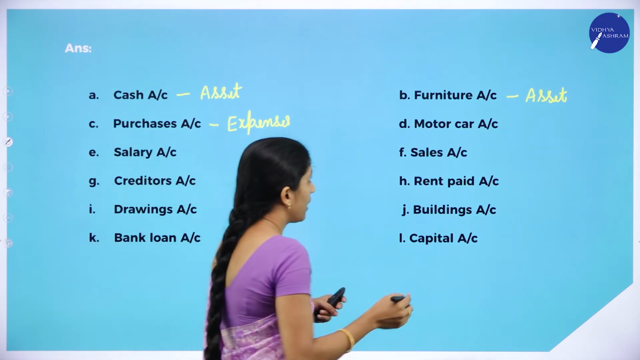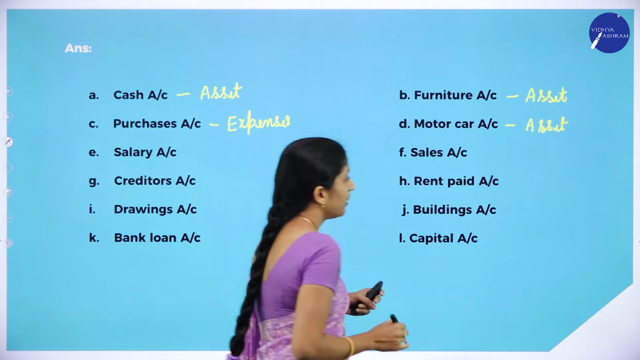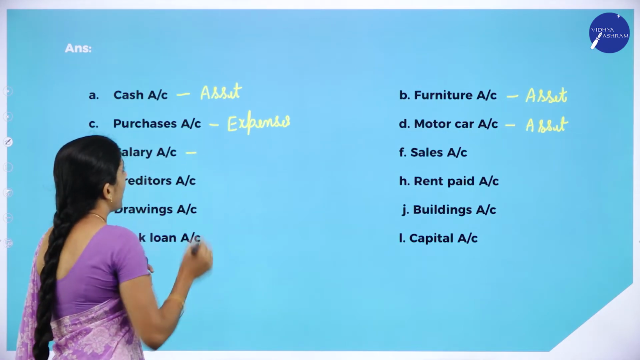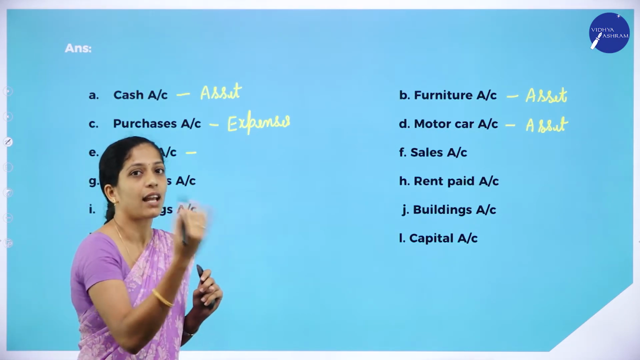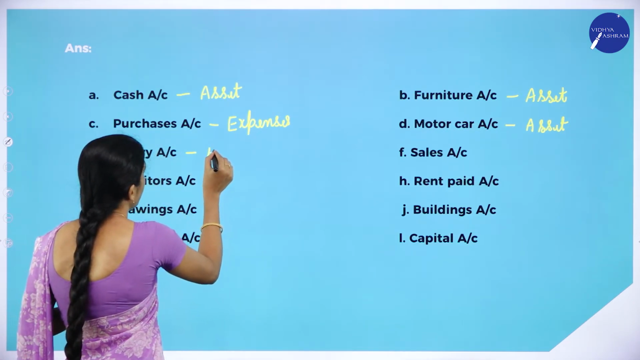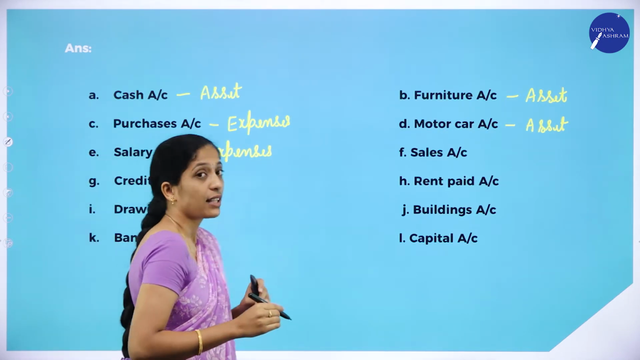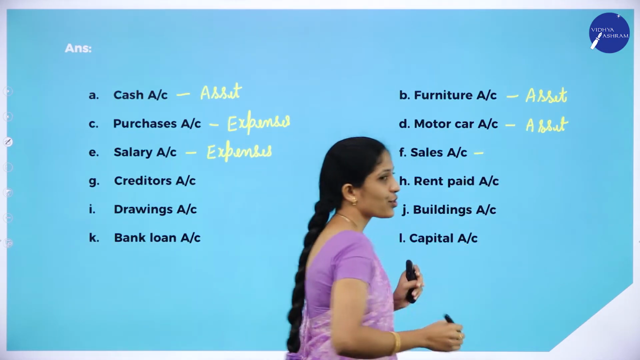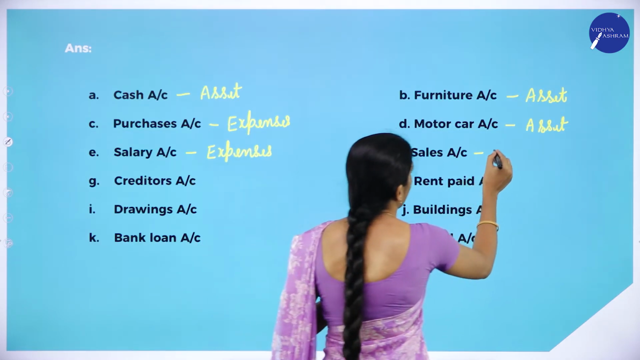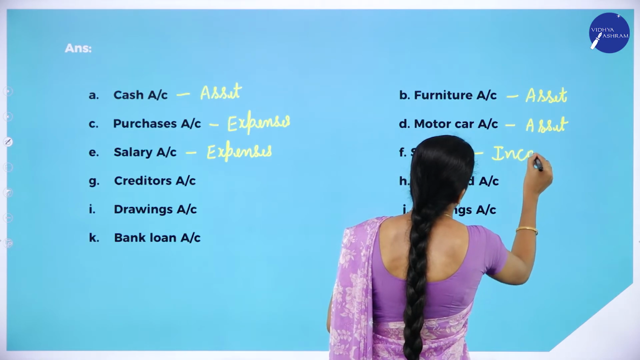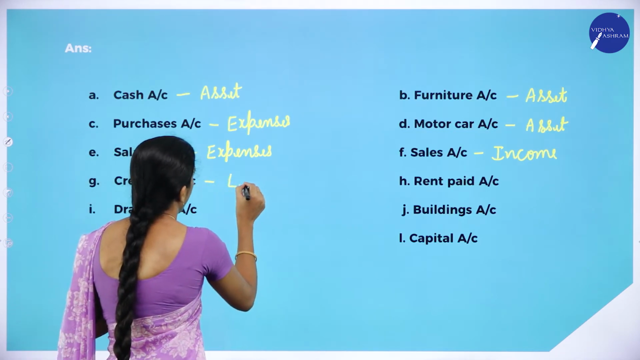Next one, motor car. What is motor car? It's an asset. Next one, salary. They have not given whether they have received or paid. They have just given the word salary. It means that they have paid. So it is an expense. Next, sales. Sales is what? We have sold something, and in return we have received the amount. So it is an income or gain. Next, what is creditors? It is a liability.